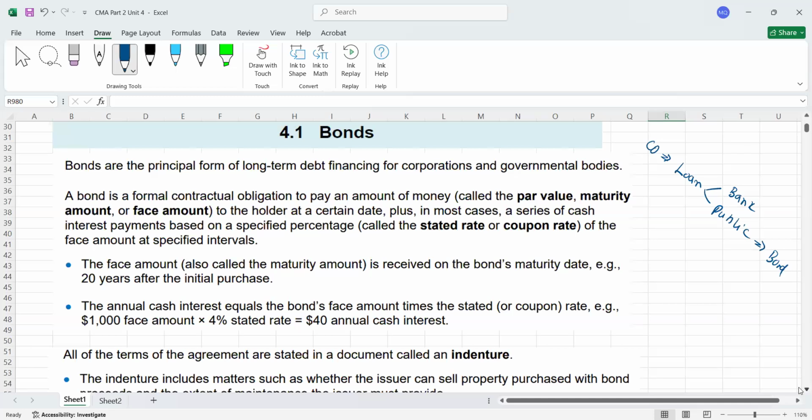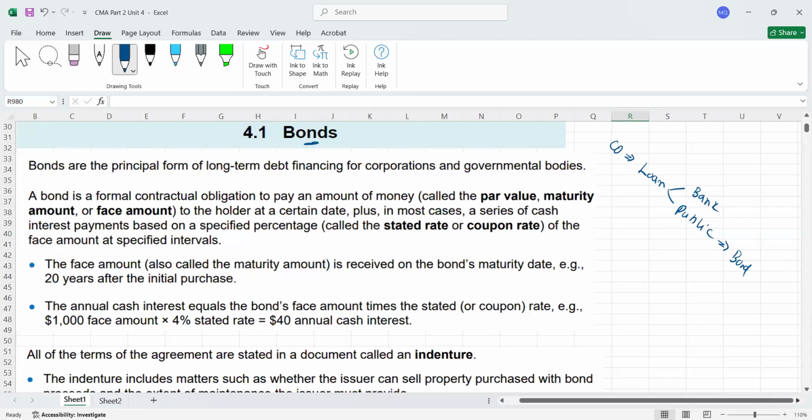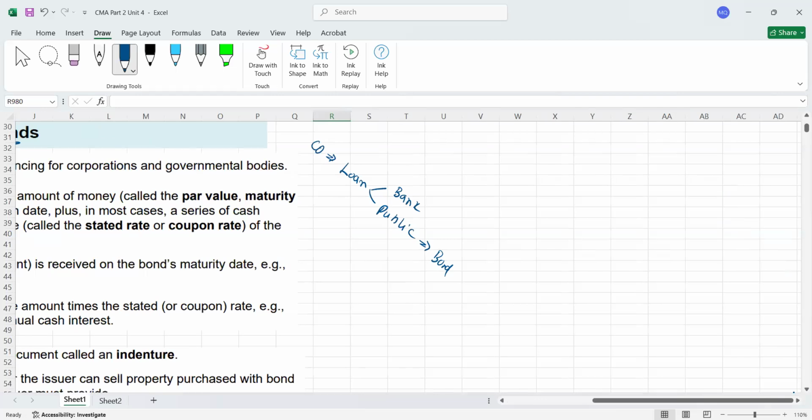Now, the question is, what is a bond? Okay, so simply, guys, here we have a simple definition. First, I'll just explain. Actually, it is going to be a contract between two parties. Definitely, one party is the borrower, and the borrower is generally the company, and the second party is going to be the investors, or I can say the lender. This could be the public, or even any financial institution, because sometimes financial institutions like banks and insurance companies also invest in the bonds.